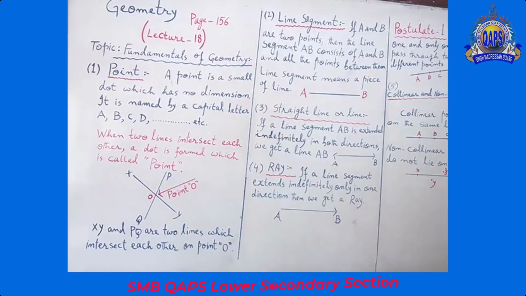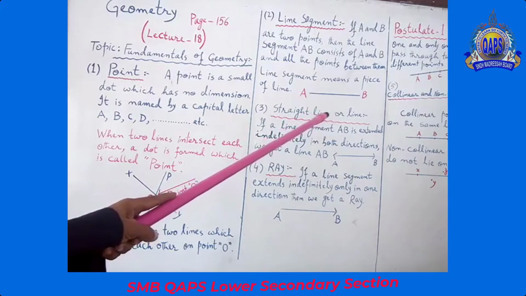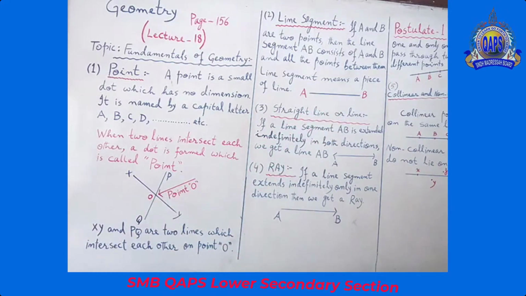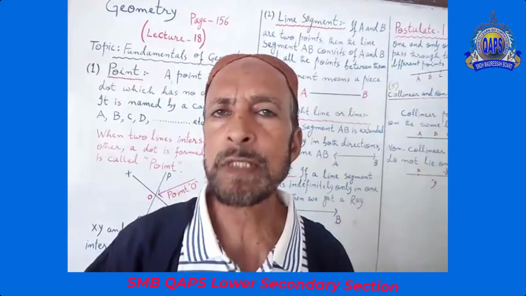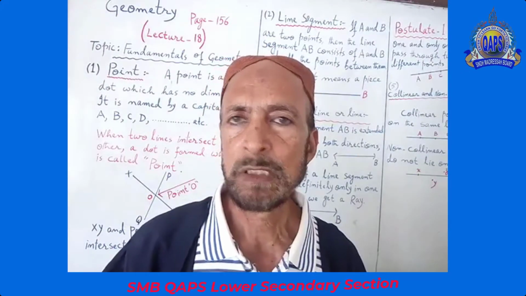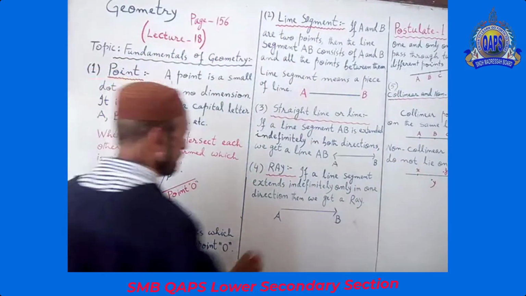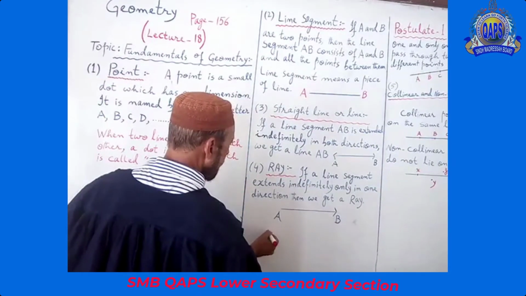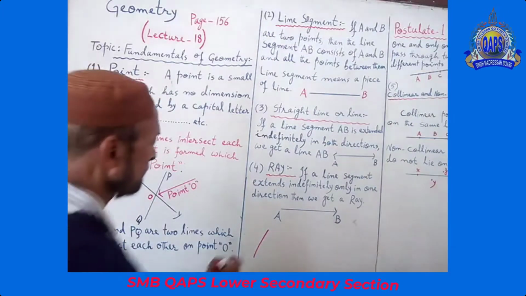Number 3, a straight line or just line. We have 2 types of lines. A straight line, that's a straight line.